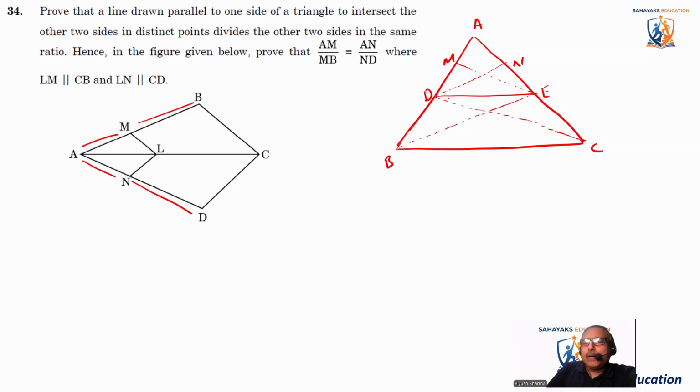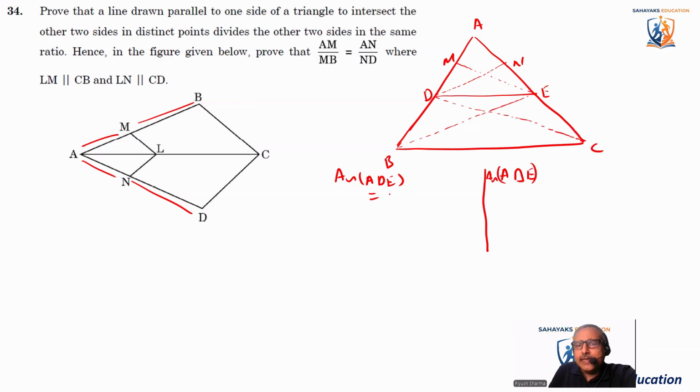Now I'm taking two triangles. First one, I'm taking ADE, and I'm taking its area, with AD as base and with AE as base. So area of triangle ADE.